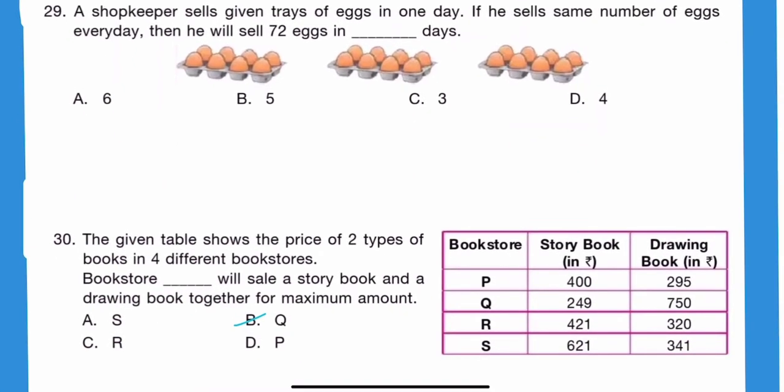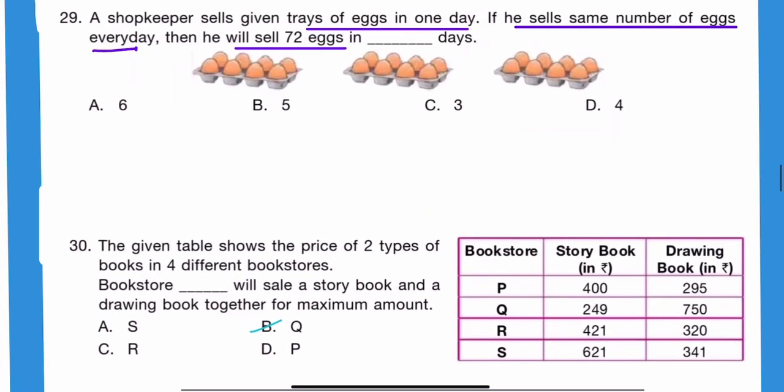Question number 29. A shopkeeper sells the given tray of eggs in one day. If he sells the same number of eggs every day, then he will sell 72 eggs in blank days. So these are the 3 trays. In one tray we have 1, 2, 3, 4, 5, 6, 7, 8 eggs.